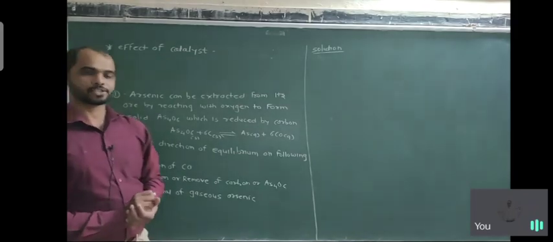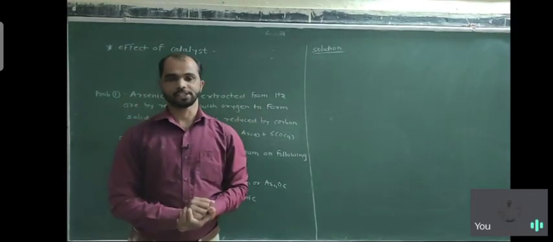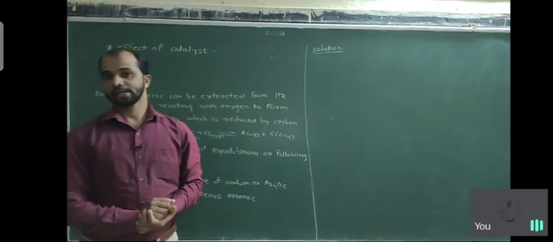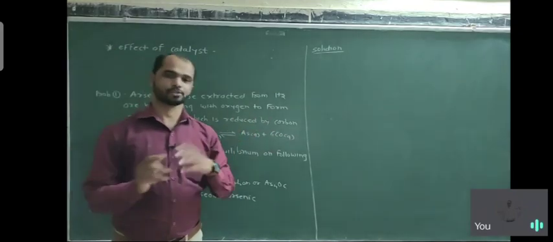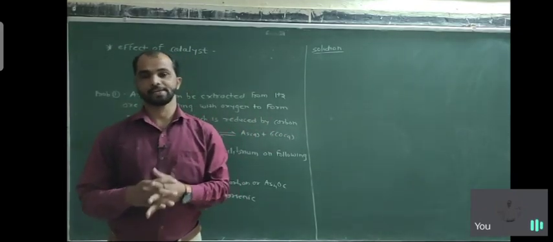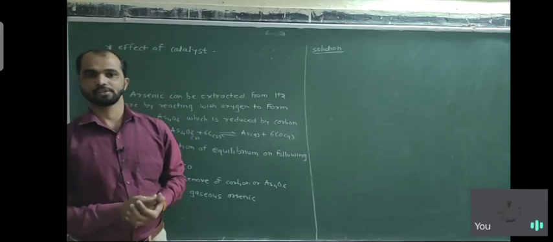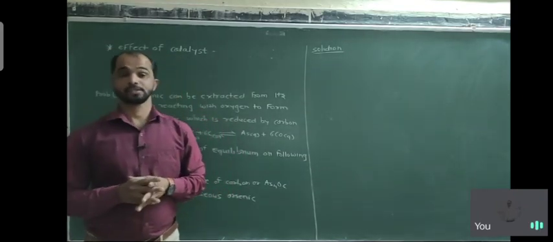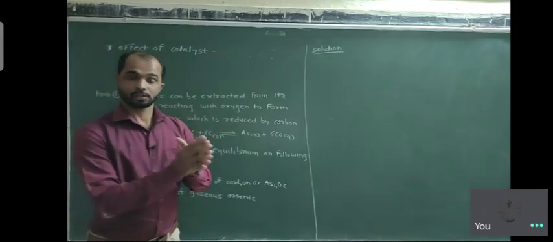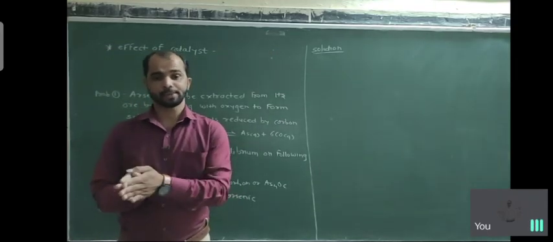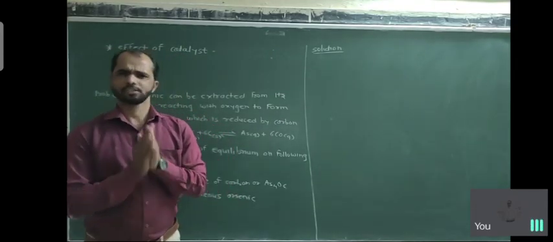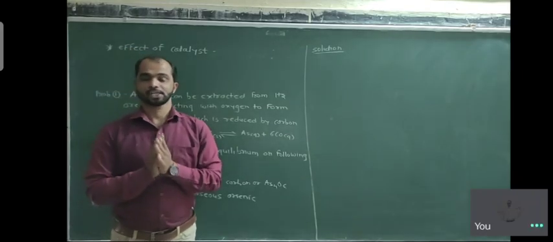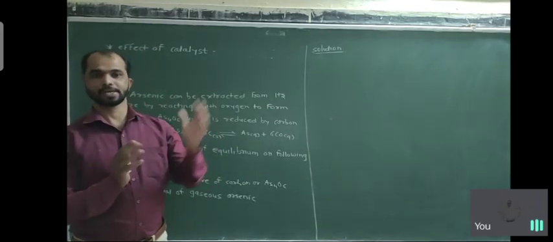Basically, reactions proceed under normal conditions, but some reactions are very fast and some are very slow. If we need to speed up the reaction, we change some conditions. Sometimes we change the pressure, the temperature, or the concentration. So a number of factors are responsible for speeding up a reaction.